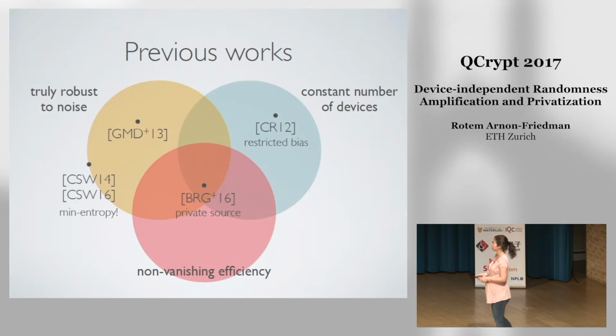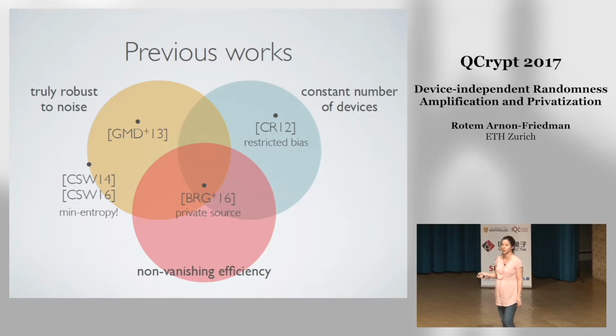So with respect to those parameters, this is where the previous works sit. I will not get into the details of all of them, but you can see the advantages and disadvantages of each of them. One important thing here, I don't know if you can see it: we have an important work by Brandao et al. that achieves all of these parameters. So it's here in the intersection.